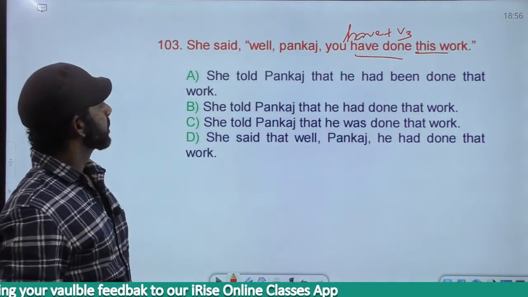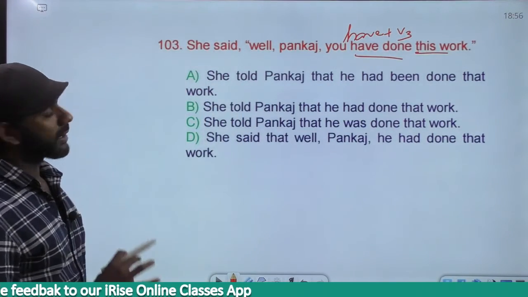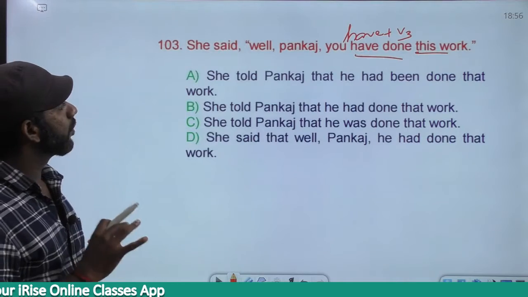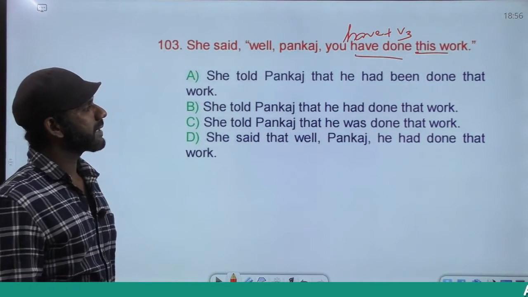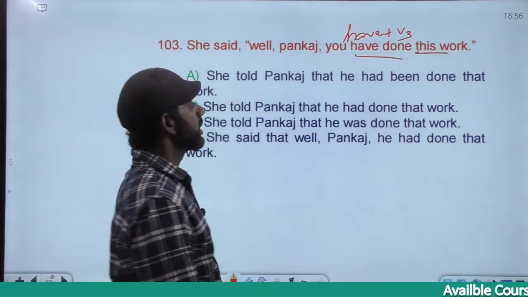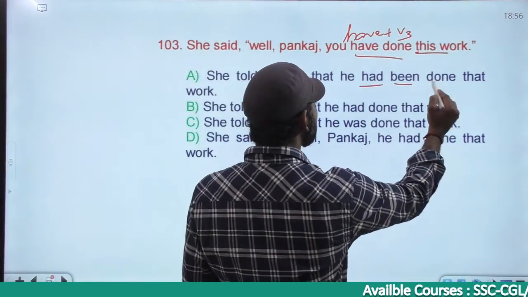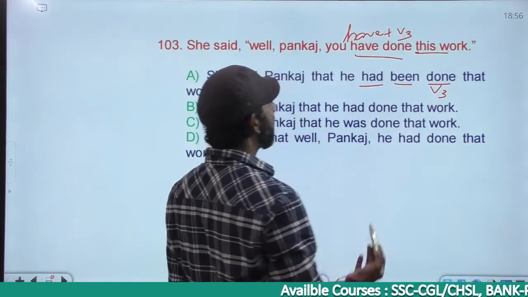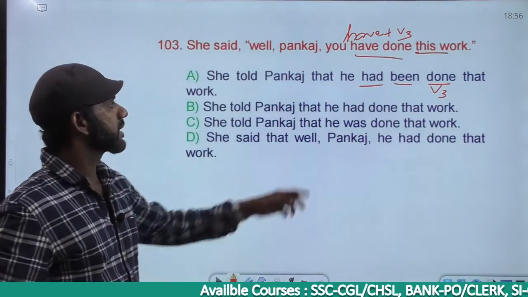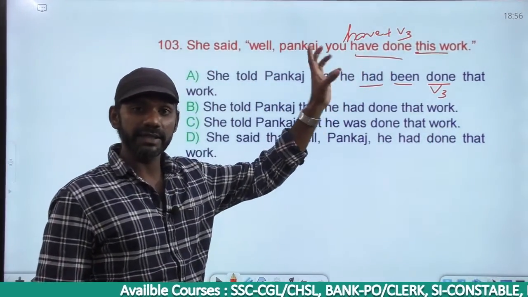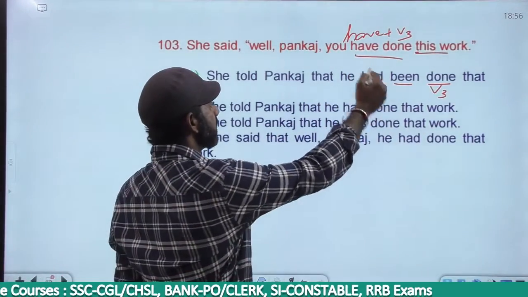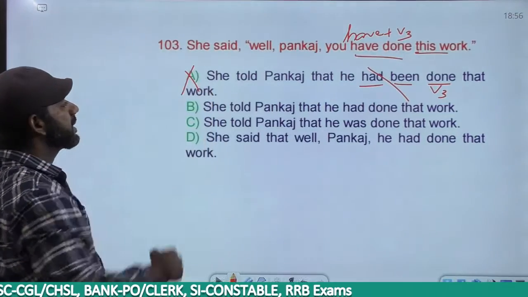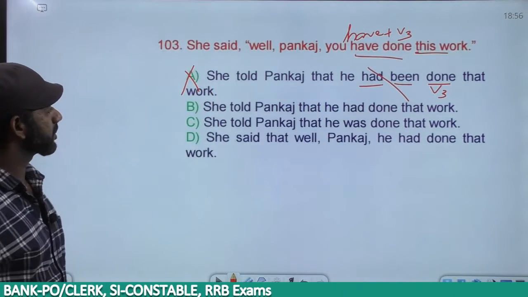She told Pankaj that he had been done that work. "Had been done" is had plus been plus V3, past perfect in the passive voice. "Have done" is present perfect in the active voice, so indirect speech also must be in the active voice, not passive voice. Option A is eliminated.